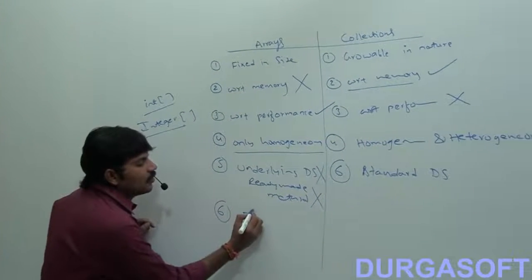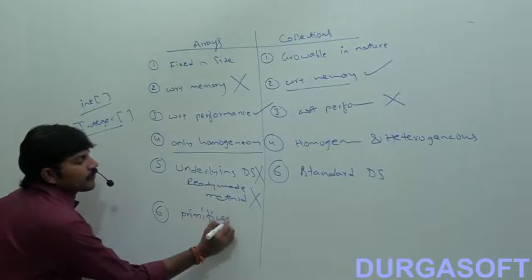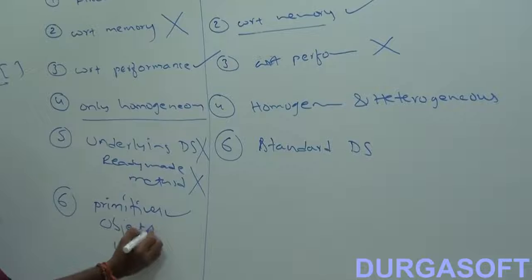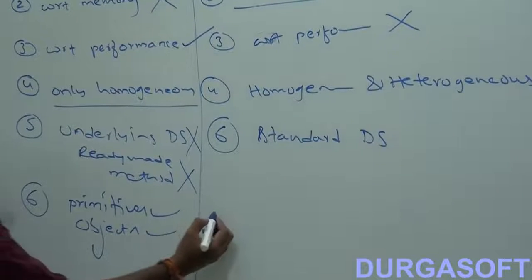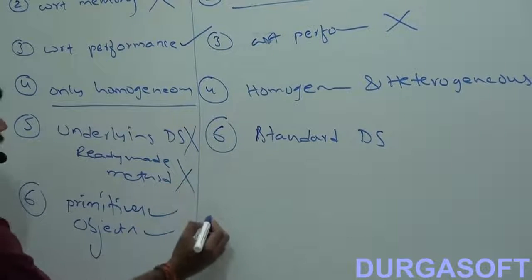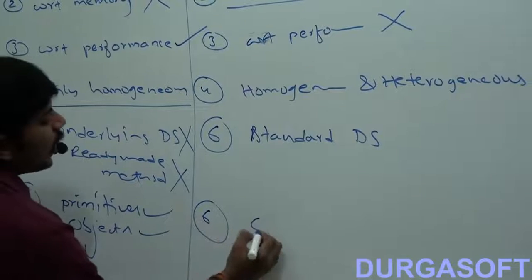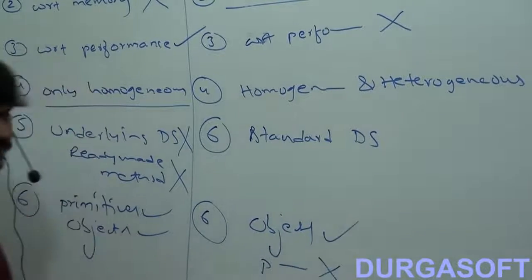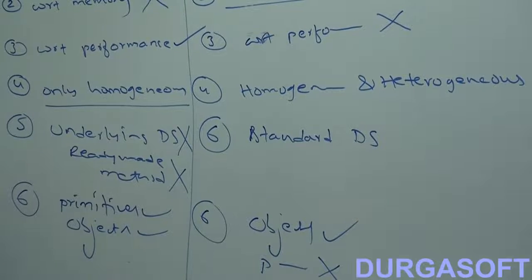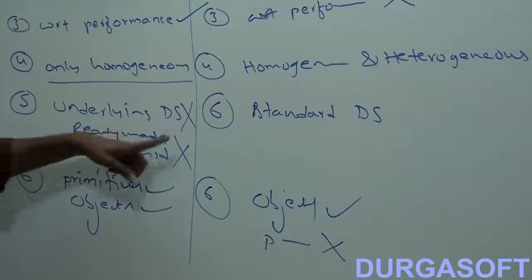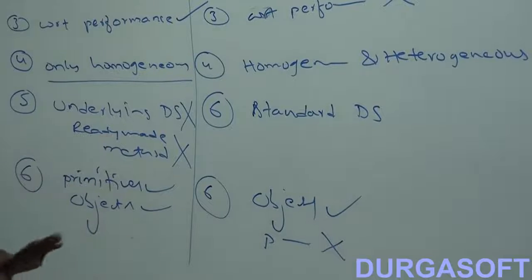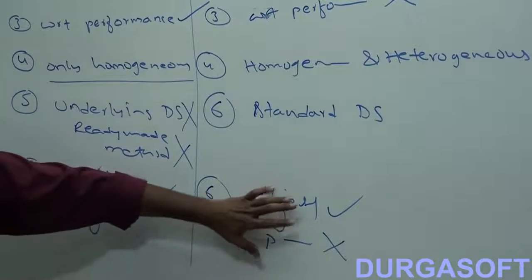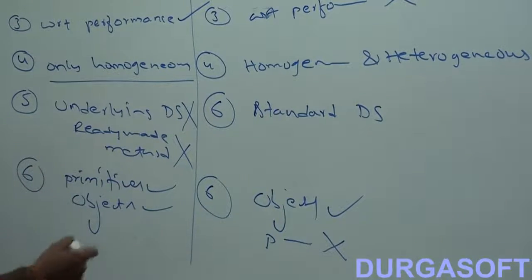So here primitives we can hold, and objects we can hold. But here what about primitives? Only objects we can hold, but primitives we can't hold. Are you getting? By using arrays we can hold both primitives and objects. But by using collections, we can hold only objects but not primitives. Collections can't be used to store primitives, right? Okay, this is. That's all.